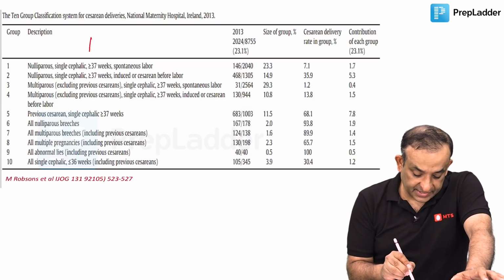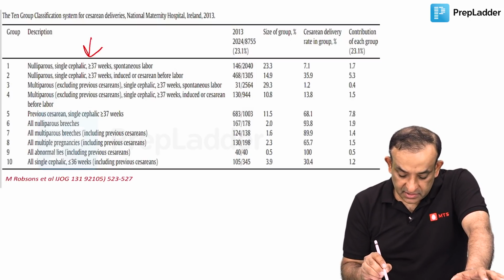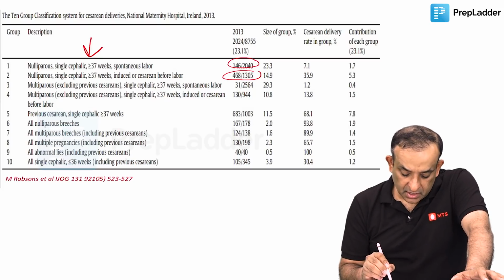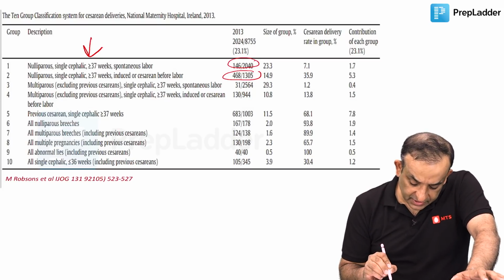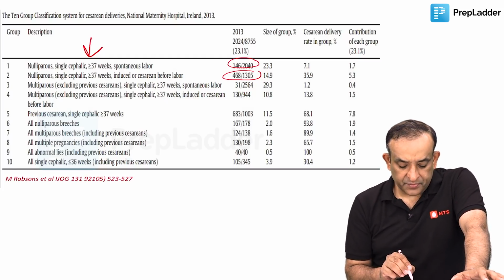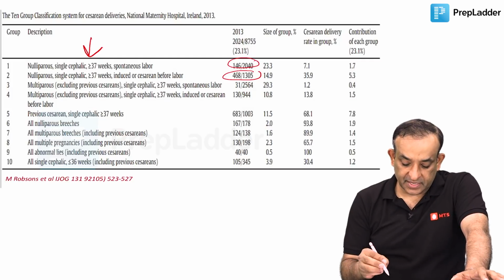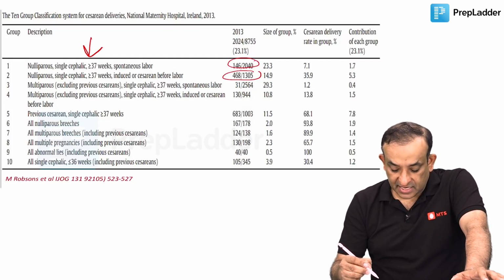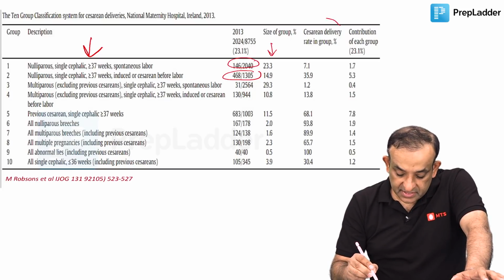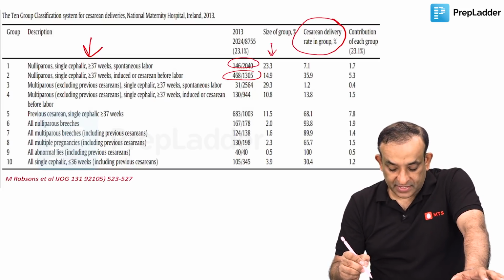So the categories are here, and then this is the study groups, all right, of the number of studies which were done. Like in one study, it was seen that 146 patients out of 2040 were nulliparous single more than 37 weeks spontaneous labor women, like that. This is the studies, and size of the group is mentioned next. Now, these are all the cesarean delivery in group as a percent.